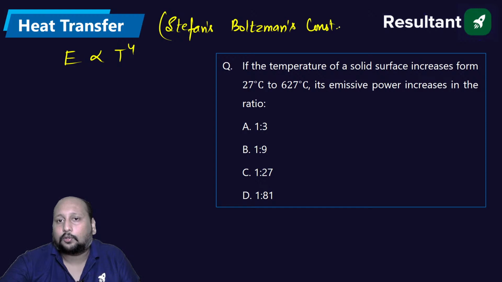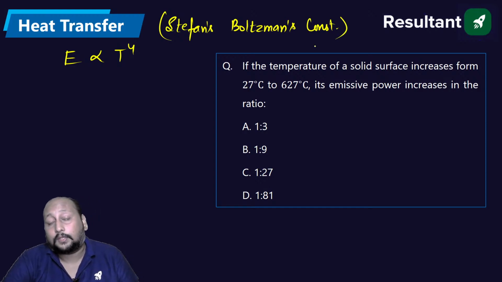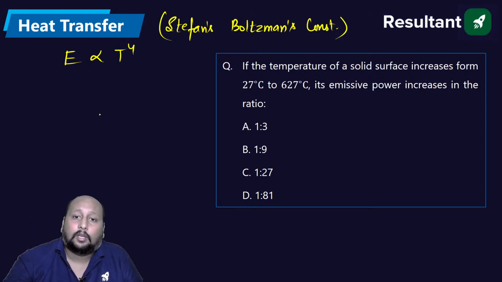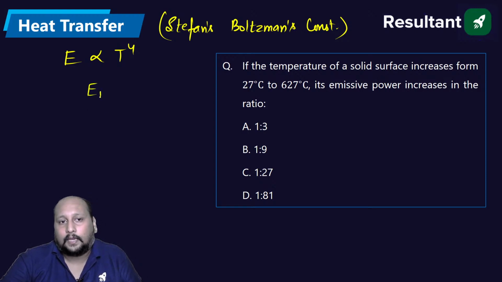Many number of times this question was asked in RRB JE from Stefan Boltzmann. Values of temperature might be different, but the same pattern of question is being asked. They're asking what is the value of E1 by E2. So E1 by E2 is equal to (T1 by T2) to the power 4.